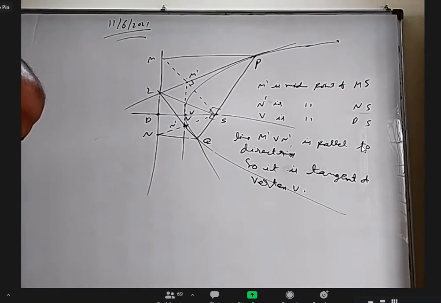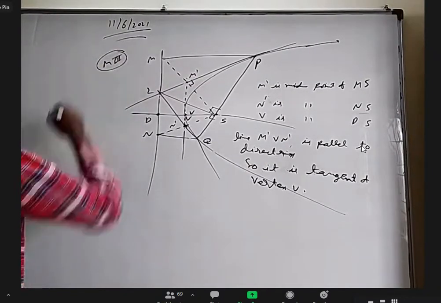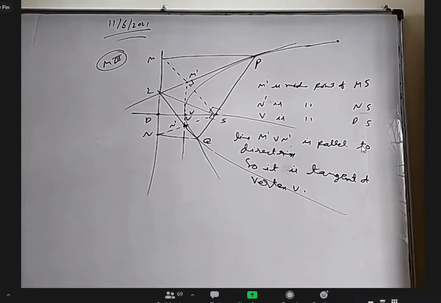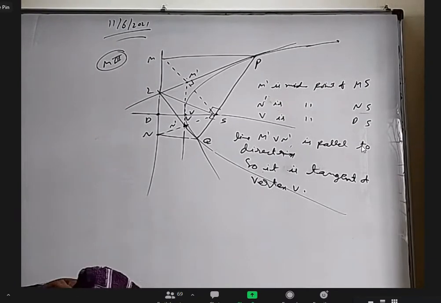Okay, one last property is there, with that I want to stop. This is method 3 by the way, for the 11th one. Okay, can I erase this whole thing?